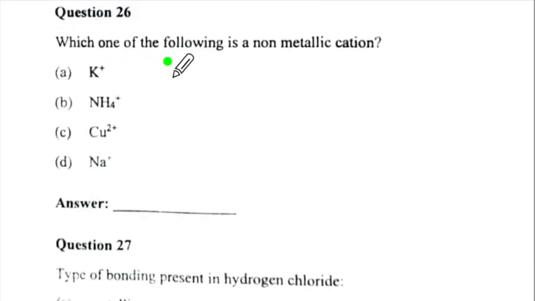Question 26. Which of the following is a non-metallic cation? This is a metal, this is a metal, this is a metal. Nitrogen and hydrogen are non-metals. So the correct option is B.